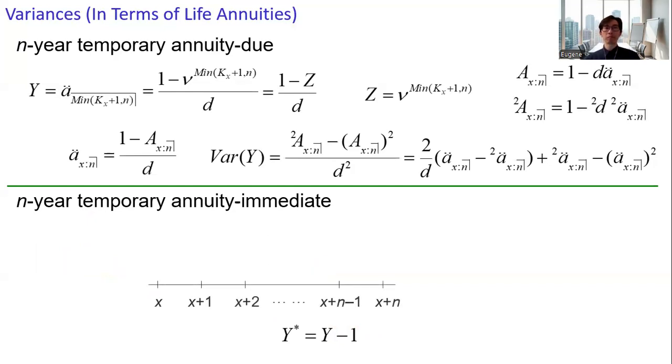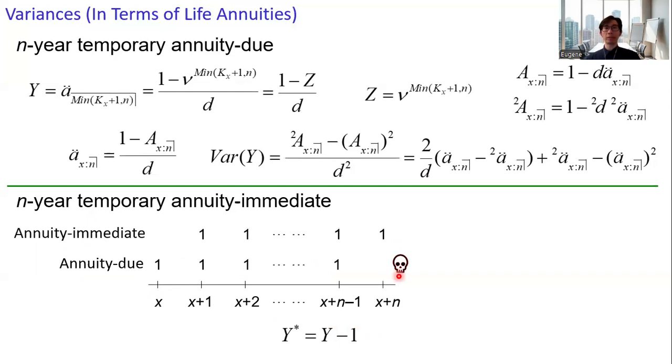However, if the individual dies beyond the n-year period, we have this payment pattern, and this relationship does not hold. To make use of such a relationship, here we make another payment of 1 at time x plus n for the annuity due. And this corresponds to the n plus 1 year annuity due.